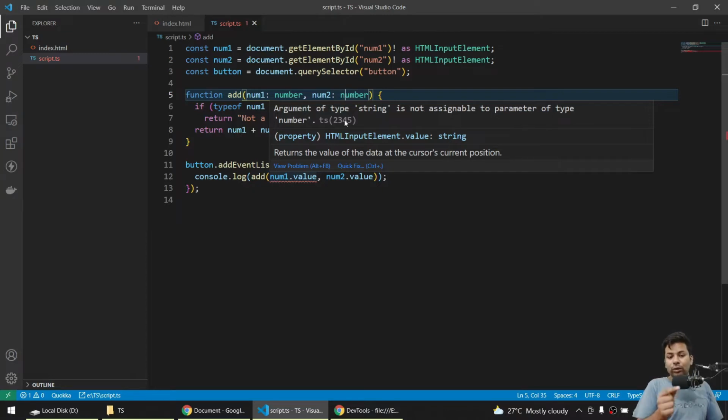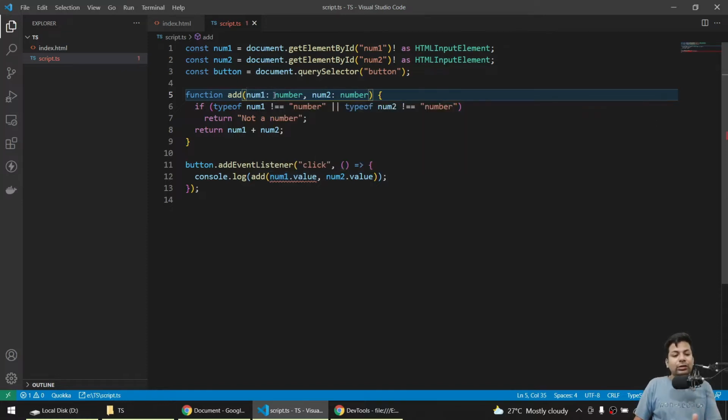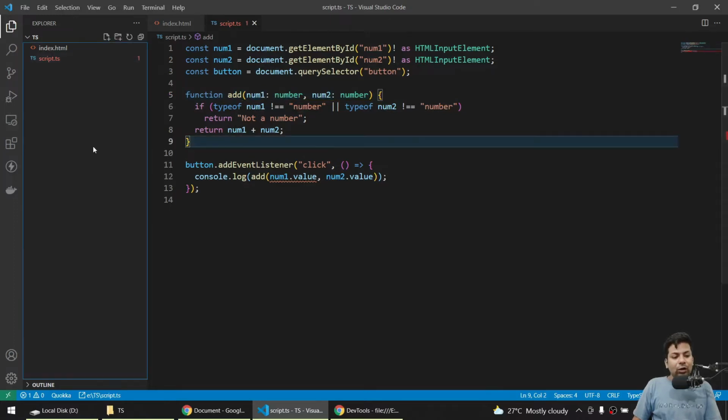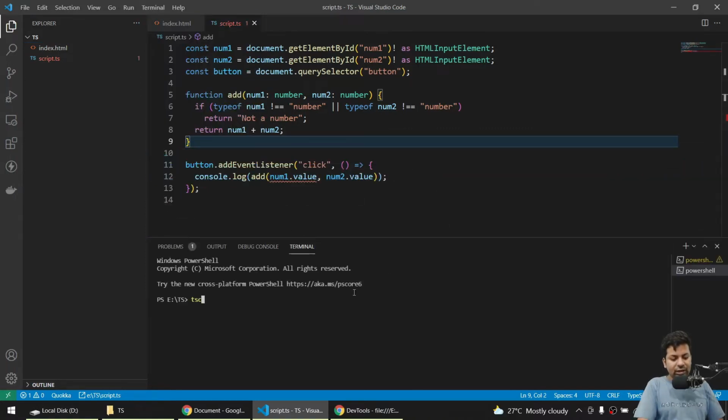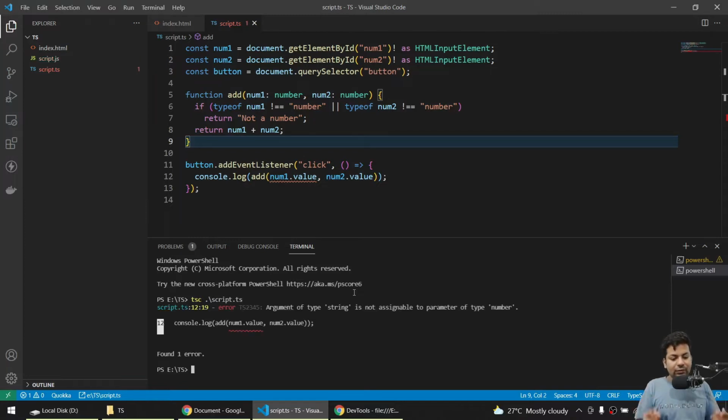Now TypeScript knows you are getting the value from the HTML input element, which will be of string, but you are sending as a number. And you are just accepting here number only, so that will create an error. Now if you want to compile and change it to JavaScript, if I say new terminal, we just have to say tsc, compile it, which file, this script ts file, run this, and we can see we got an error also, but our file got compiled also.